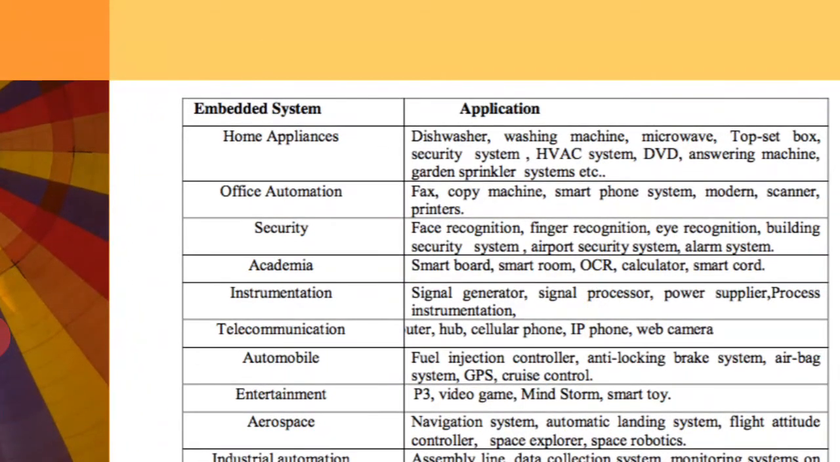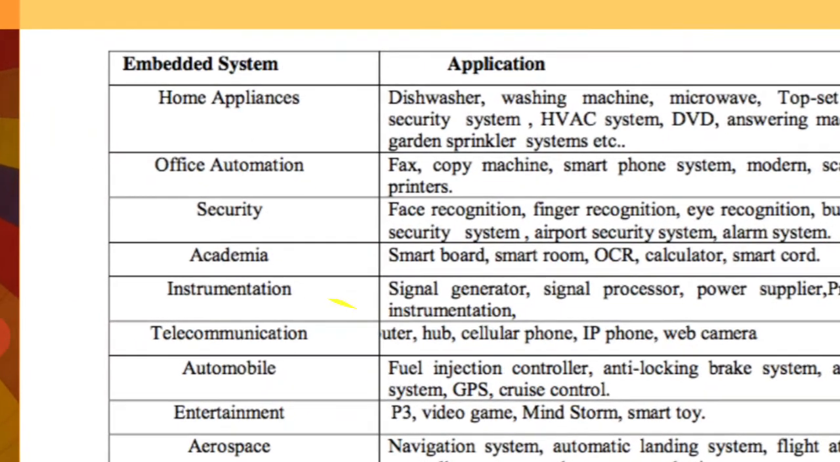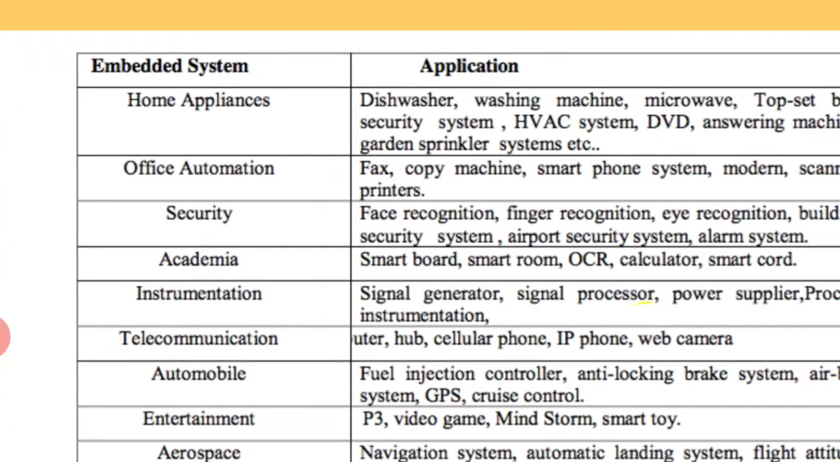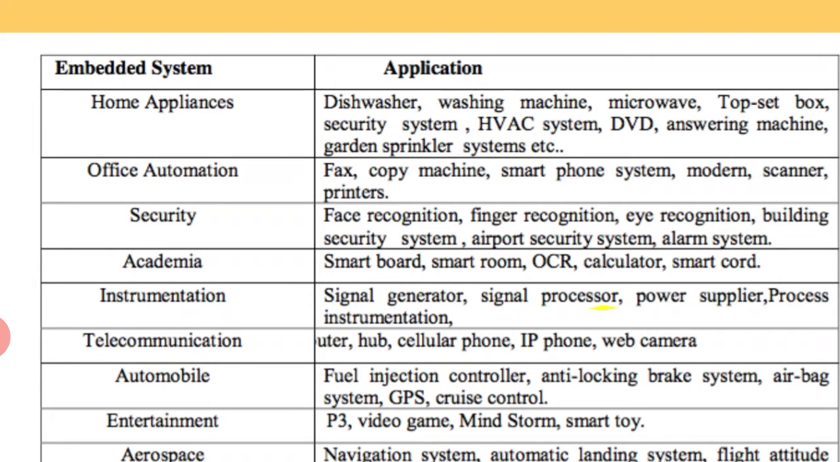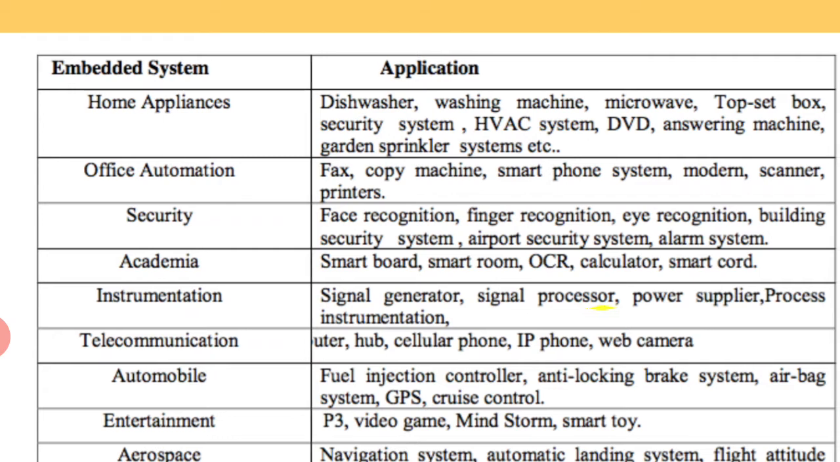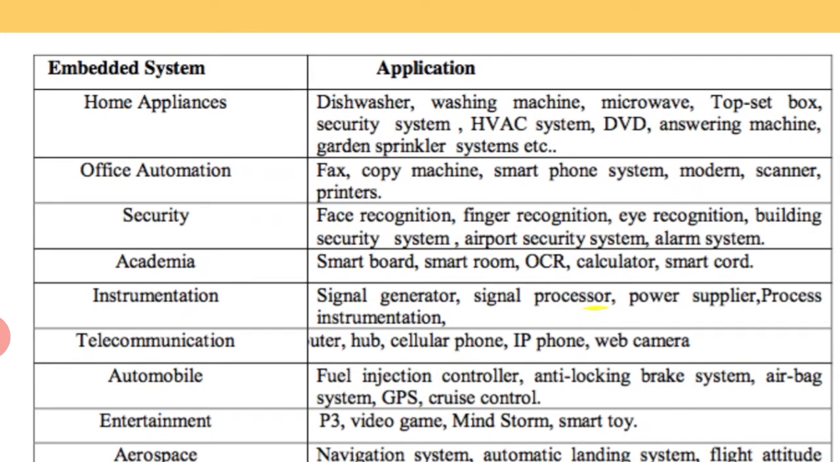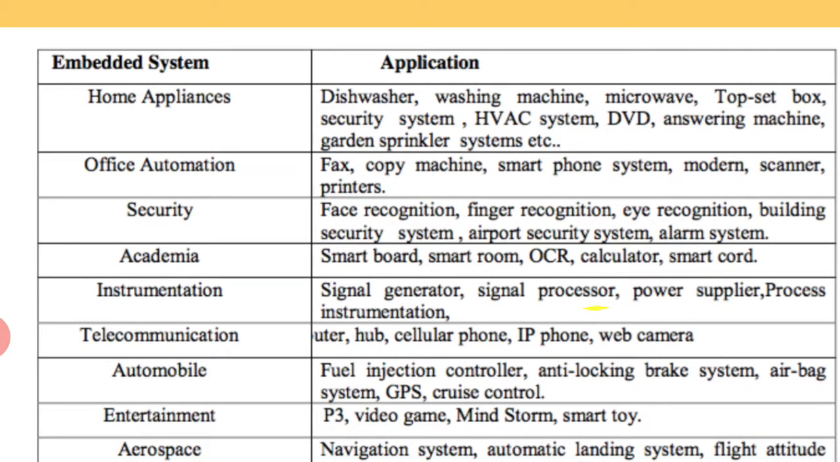So the first one is home appliances. Examples are dishwasher, washing machine, microwave, set top box, security system, HVAC system, DVD system, answering machine, garden sprinkler system, etc. Office automation: fax, copy machine, smartphone system, modem, scanner, printers, etc. Security: face recognition, finger recognition, eye recognition, building security system, airport security system, alarm system.